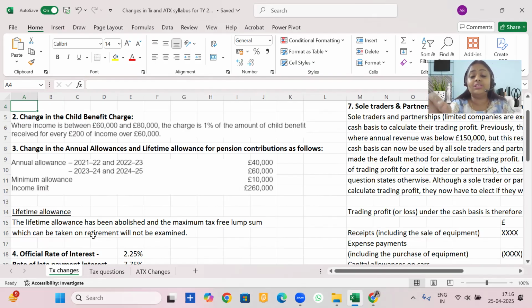So if a question comes in for lump sum, you will still apply the old rules. That is, maximum 25% can be withdrawn as lump sum after the age of 55, that is the retirement age. And the remaining amount can be taken as regular taxable income to be taxed at the applicable rates to the taxpayer.